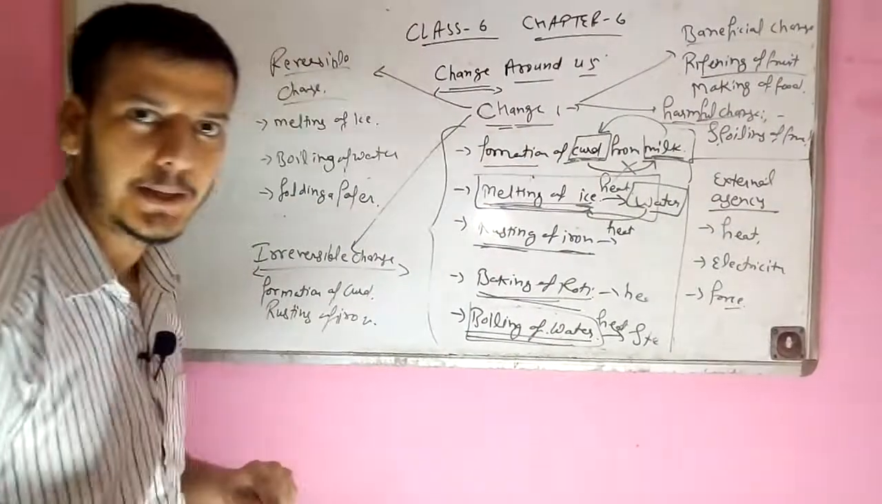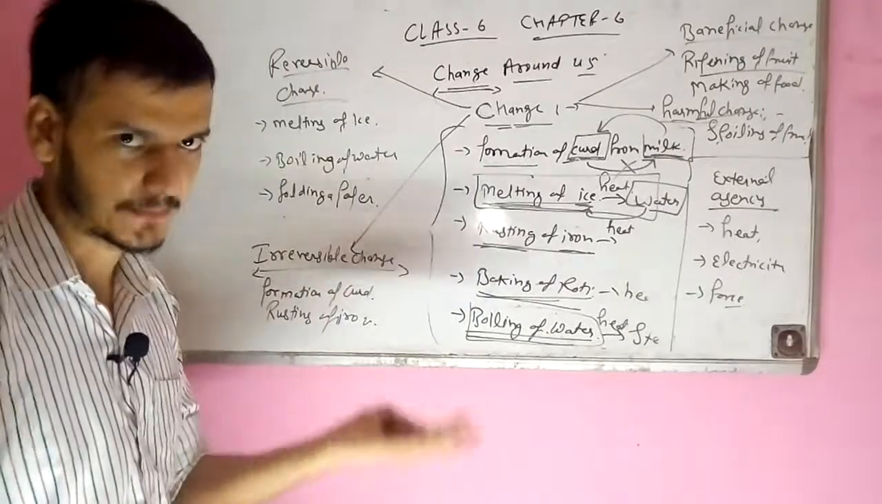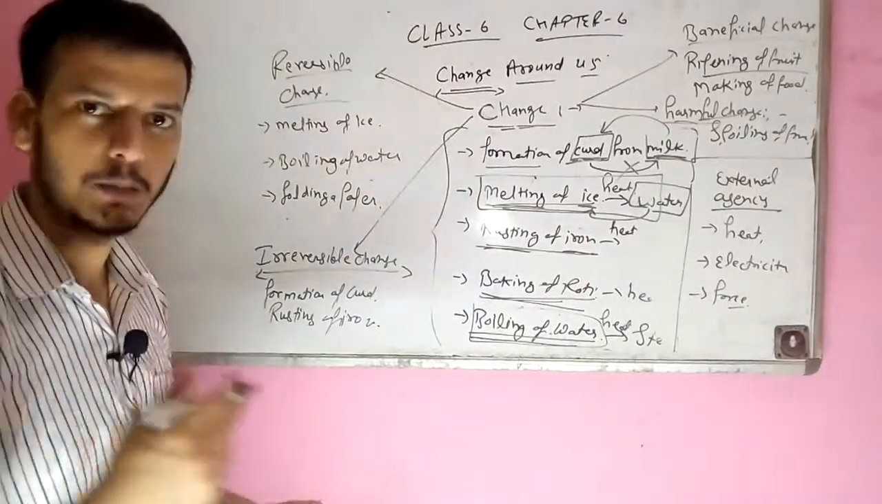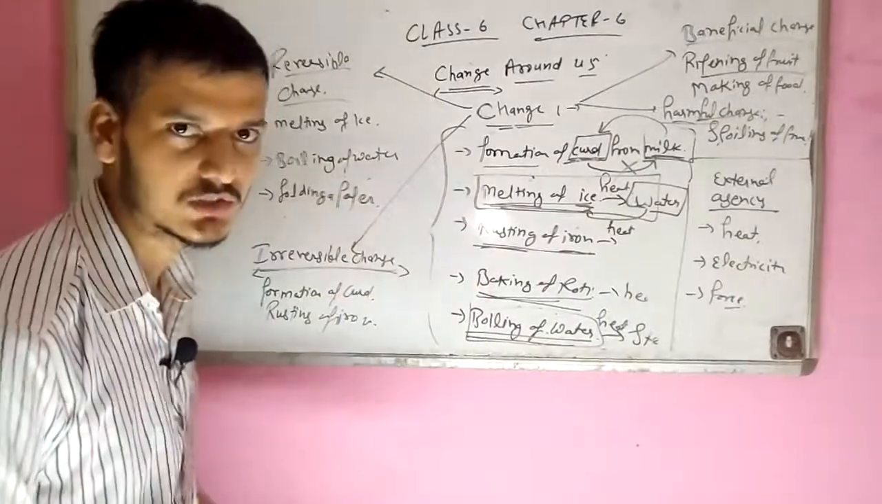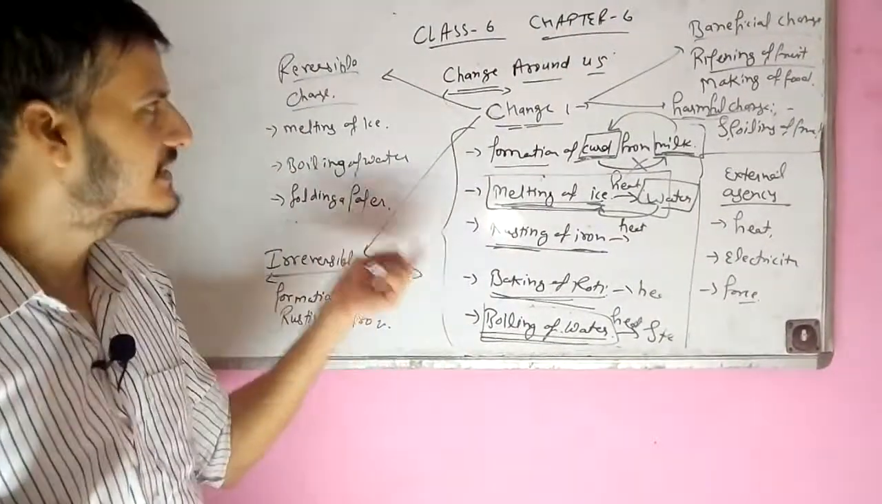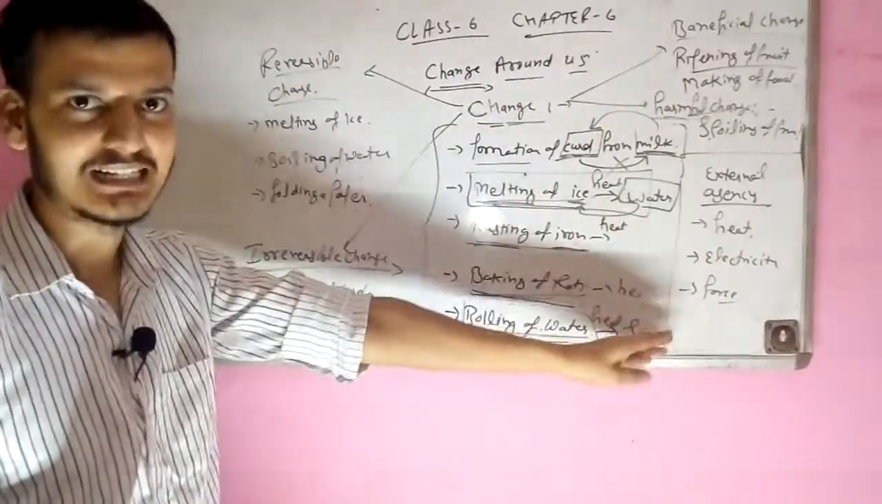Baking of roti. If we compare baked roti and unbaked roti, both are different. We cannot convert the baked roti into unbaked roti. So that is also an irreversible change. So I think you get the meaning. Reversible change, irreversible change, beneficial change, harmful change. What are the external agencies? There are some